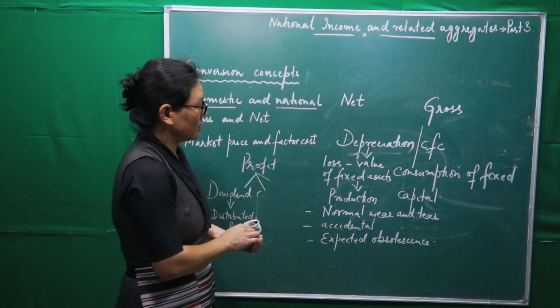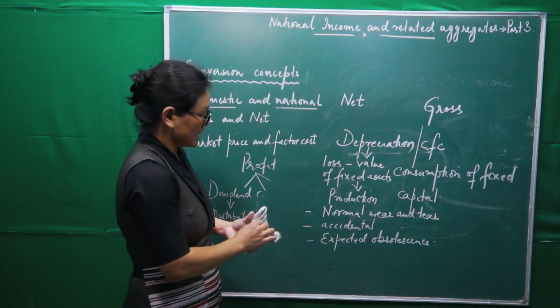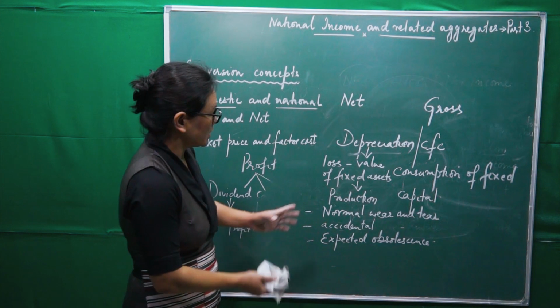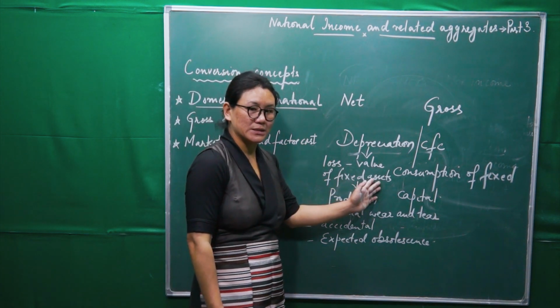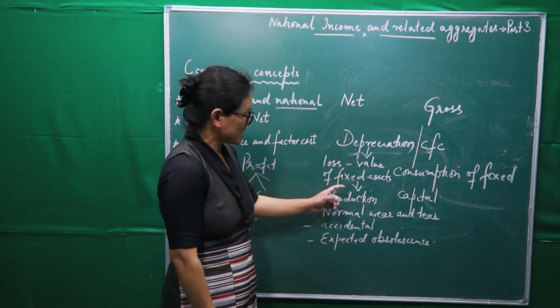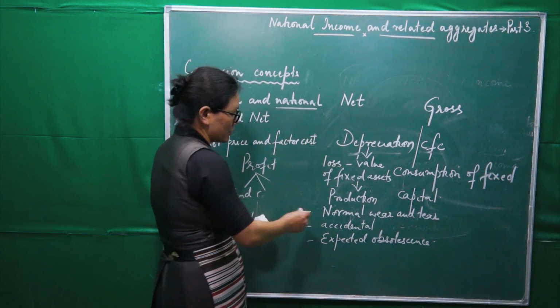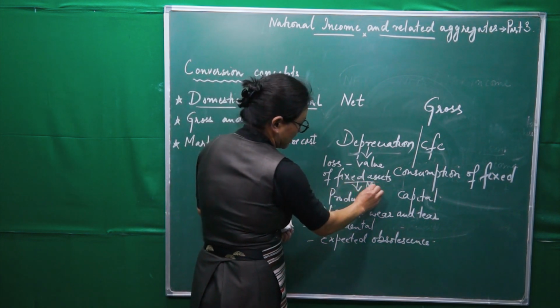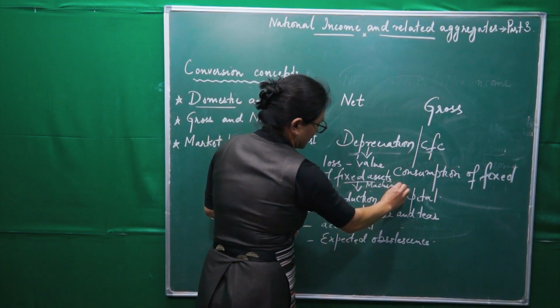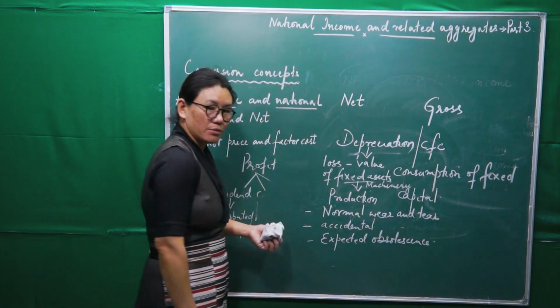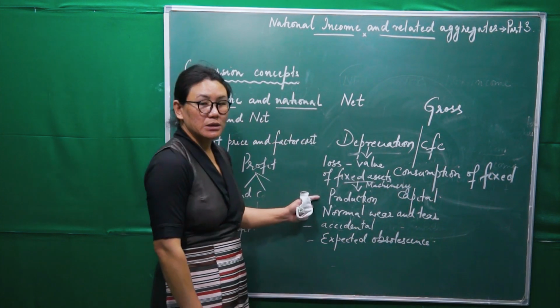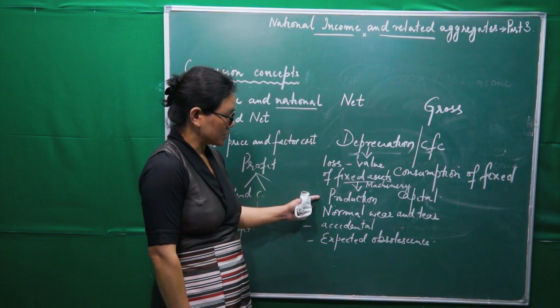Is that clear? Depreciation means loss in the value of fixed assets. Here I'll give you one example: machinery, items which are used by the producer in the process of production.